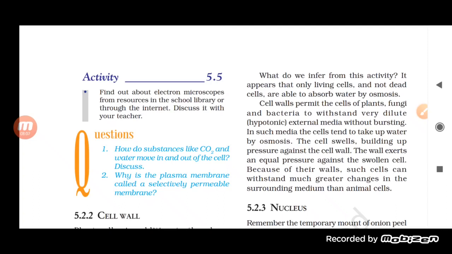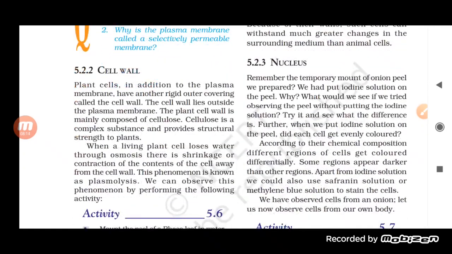Okay, so these are the three things which are really important to know. The first one was the cell membrane, the second one was the cell wall. Now the third one is the nucleus. Very, very important, students, because if there is no nucleus, there will be no life, and no such cell is formed. So we must know the nucleus.